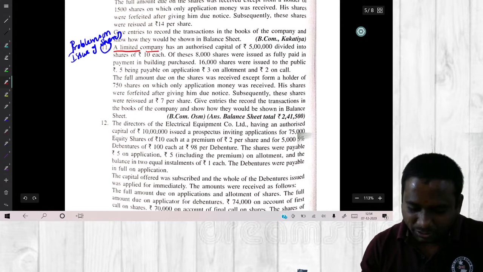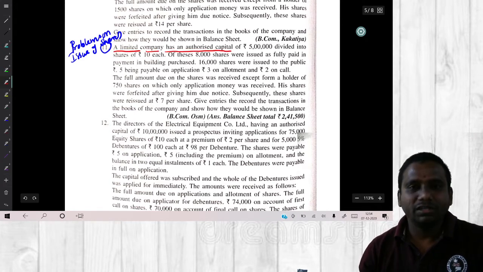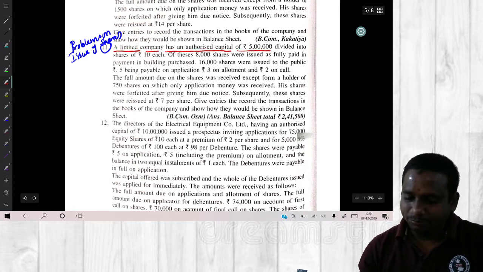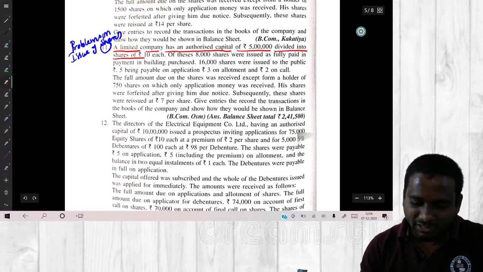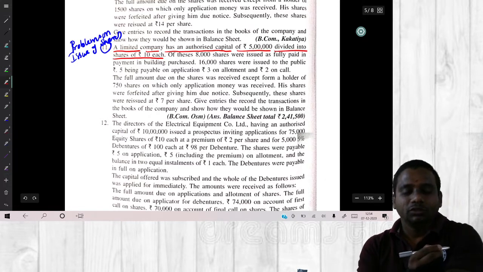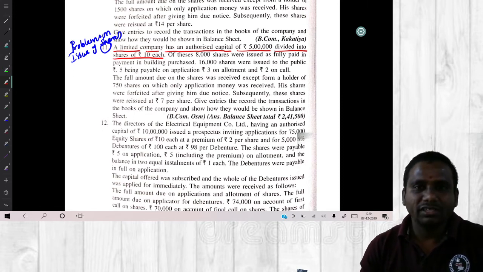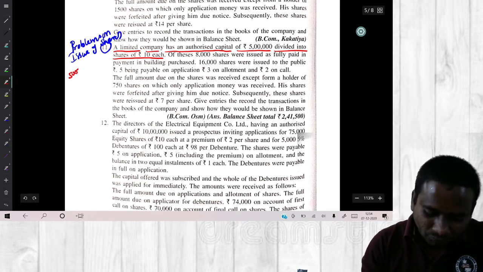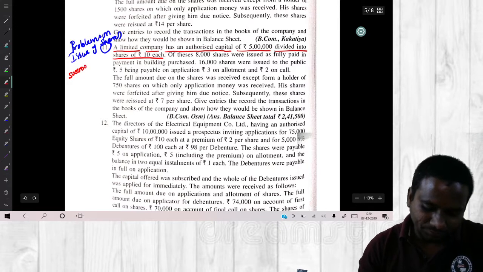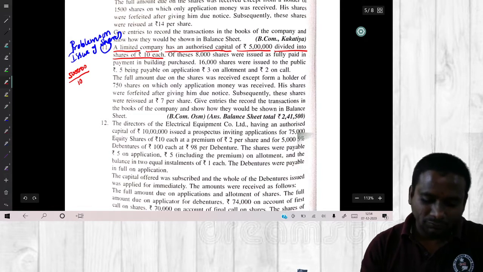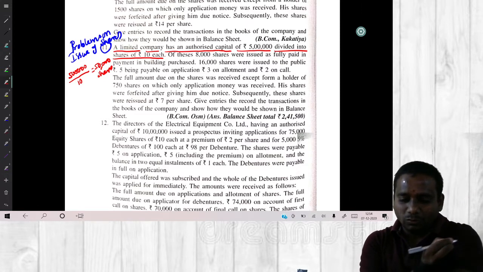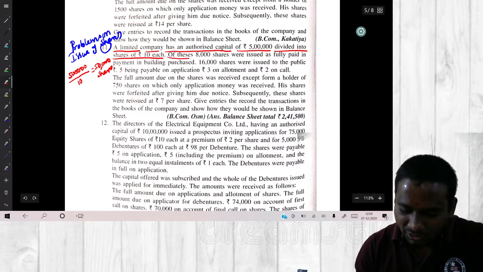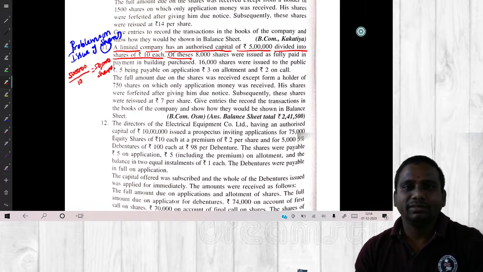A limited company has an authorized capital of 5 lakhs divided into shares of rupees 10 each. So how many equity shares will we get? 5 lakhs is our total capital, divided by each share value of 10. So we will get 50,000 shares in total.